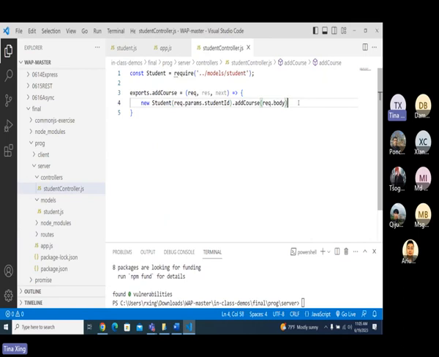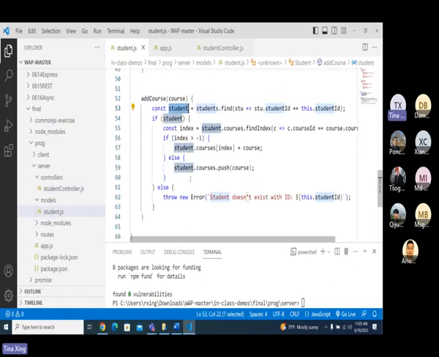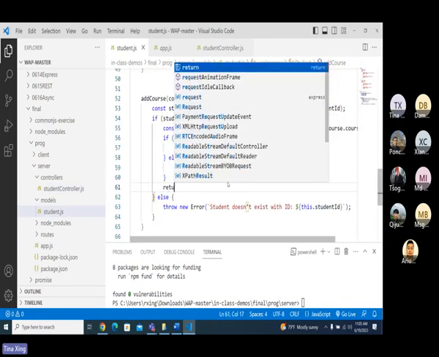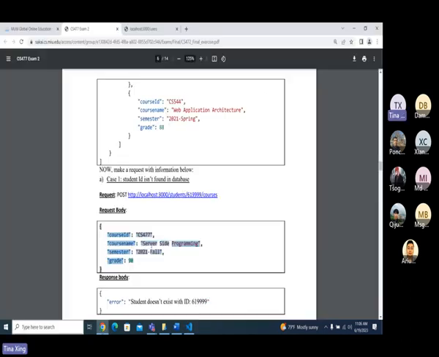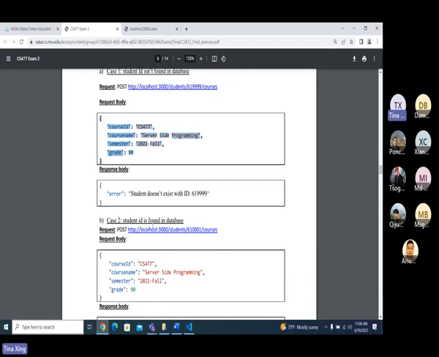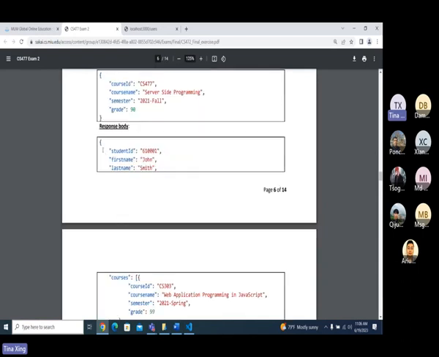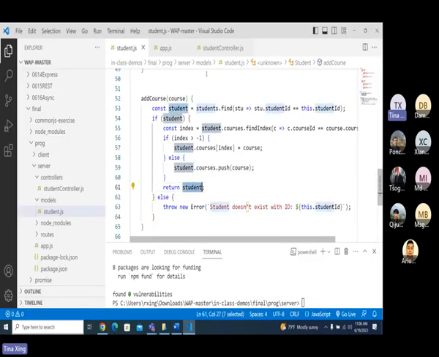Do you remember? Okay. Then I forgot one thing, which is return student. Because if it's a success, see here, find in here, success, it has to return the entire student back, right? So I have to return this student here, okay?